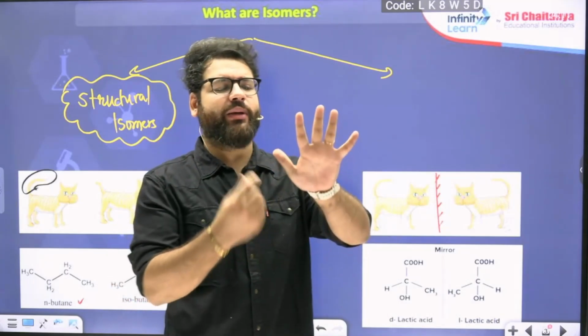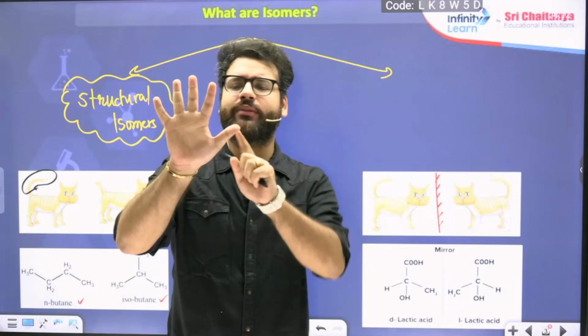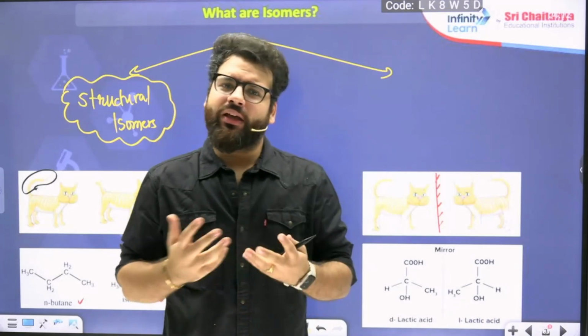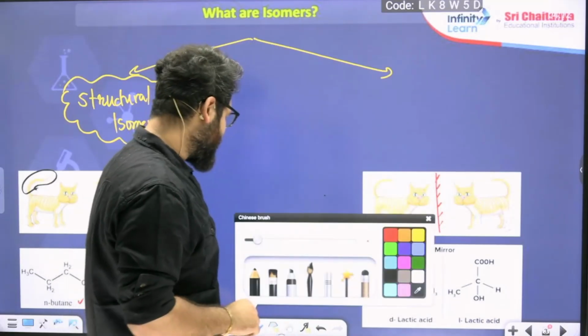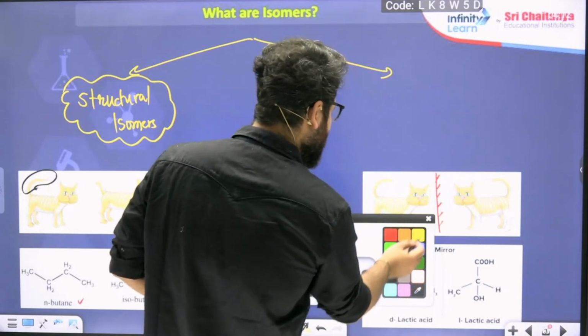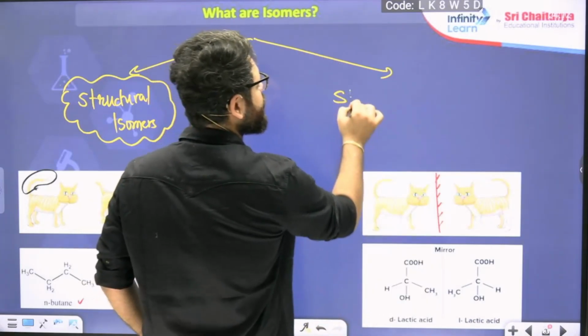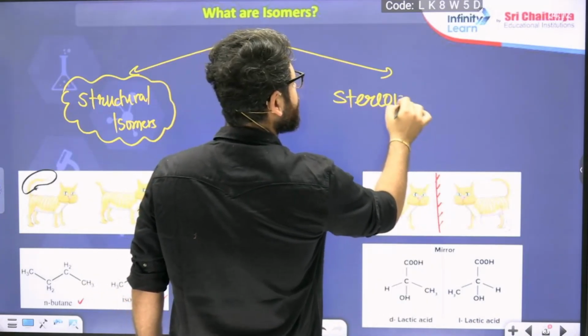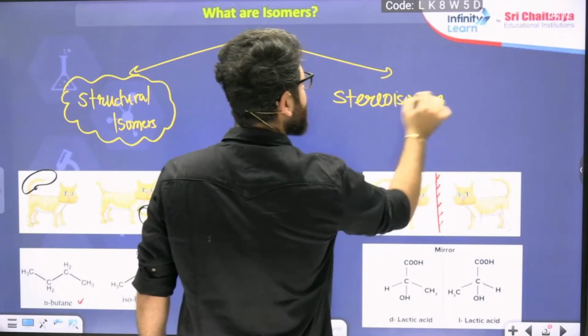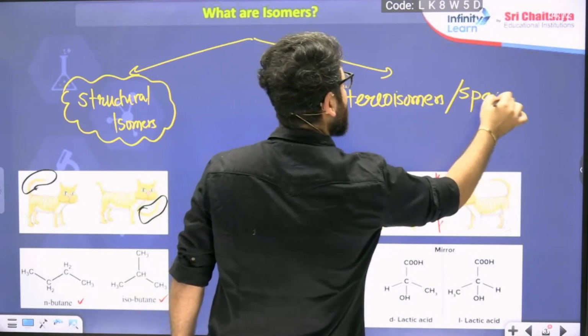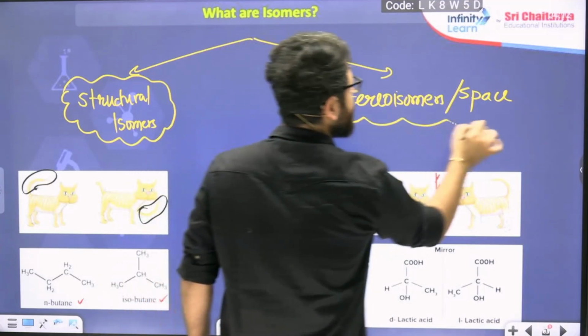In this case, my thumb is on the right hand side. In this case, my thumb is on the left hand side, and so on. So this particular type of isomerism is an example of stereoisomers, or space isomers, or 3D isomers. Okay, so what are they?